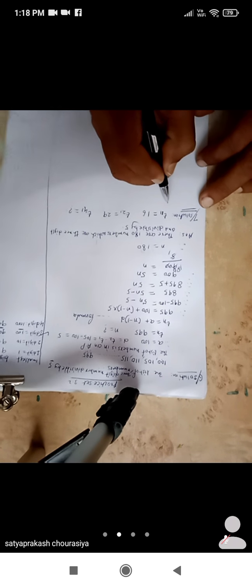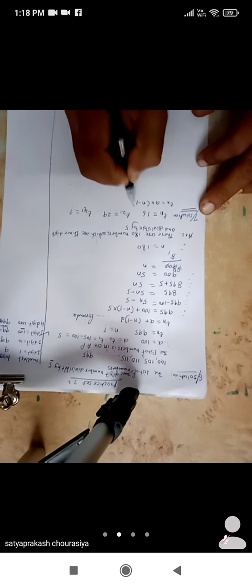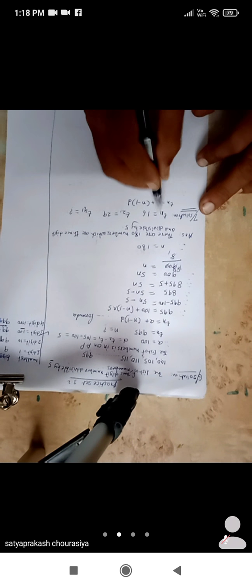Now use the formula Tn is equal to a plus (n minus 1)d. Now substitute the values. So here n is equal to 11, therefore T11, because n is equal to 11 here. So we substitute n is equal to 11: a plus (11 minus 1)d. Now the T11 value given is 16.